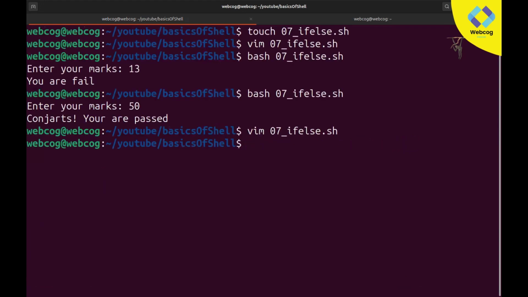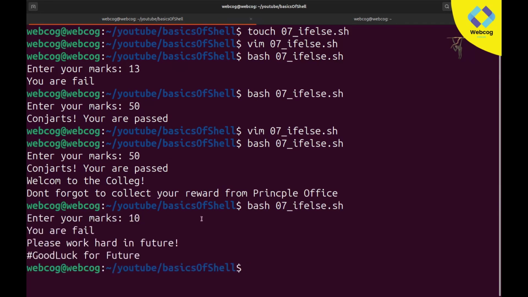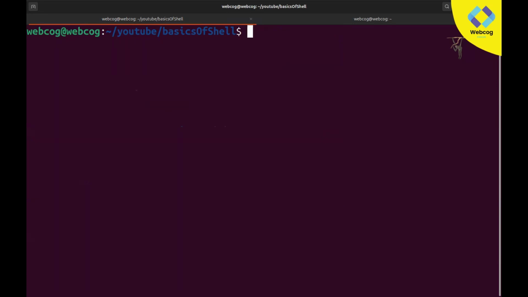I'm going to save it, and this time when I call it and enter, I've passed, and you can see all these lines. Congrats, you are passed, welcome to the college, and don't forget to collect your reward from principal office. But in the case I fail, it will print you are fail, please work hard in future, and good luck for the future. So you can see this is our if else condition. I don't think I need to explain more about it.